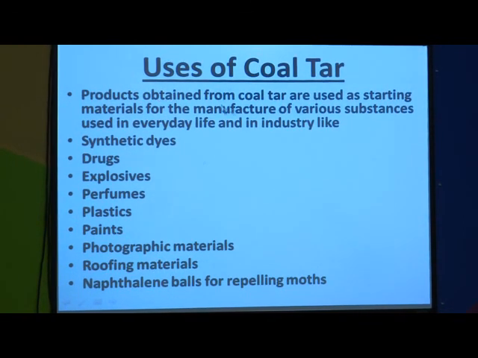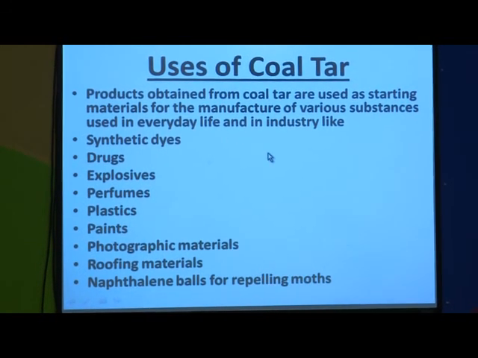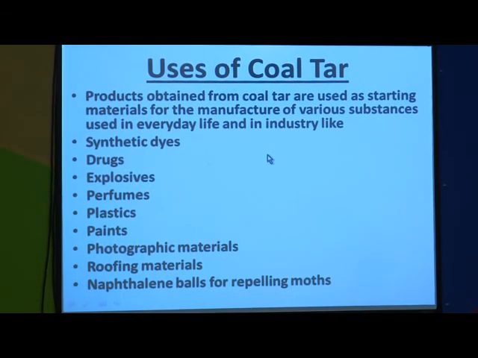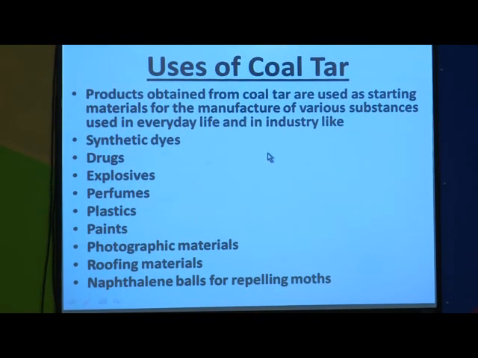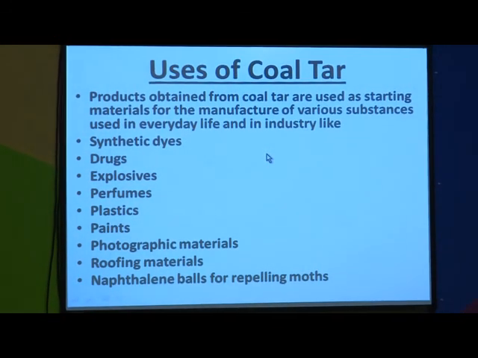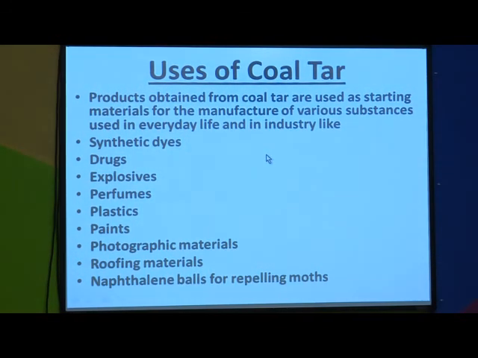Products obtained from coal tar are used as starting materials for the manufacture of various substances used in everyday life and in industry. As I have just told, coal tar is actually a mixture of about 200 substances.